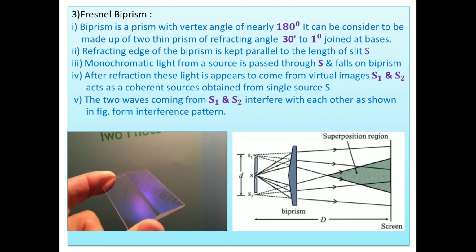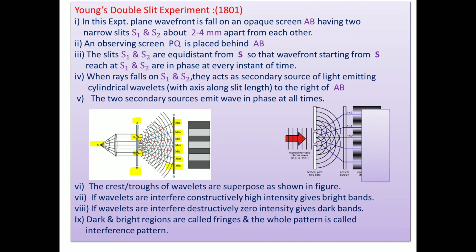Thereafter we go through another topic, Young's double slit experiment. How can we work this out? This was the first experiment to demonstrate the interference of light, and it was held in 1801 by the British scientist Sir Thomas Young, and it gives validity to Huygens wave theory.